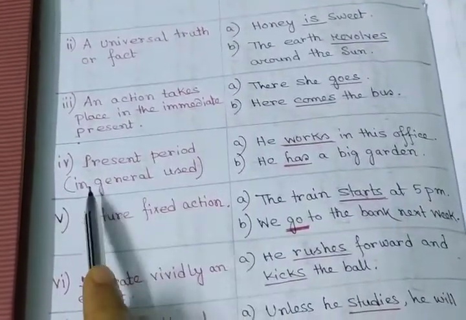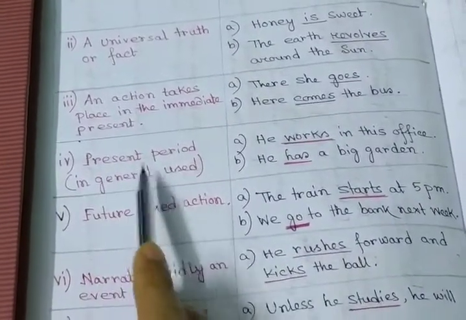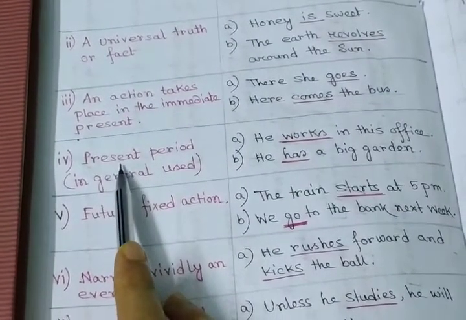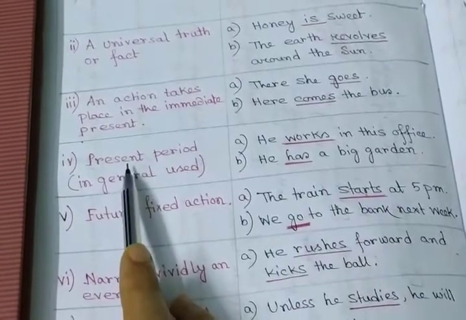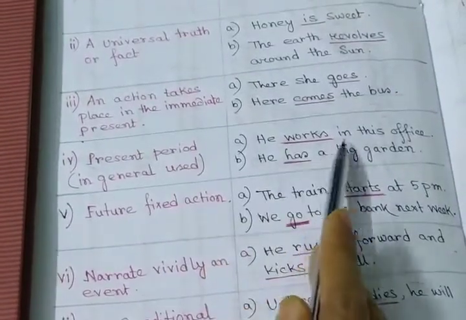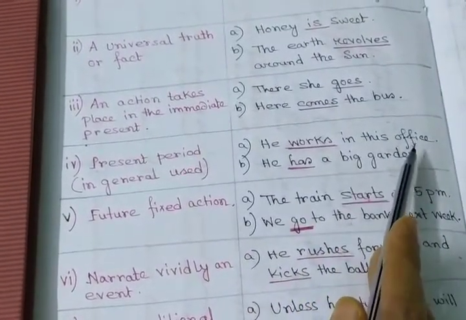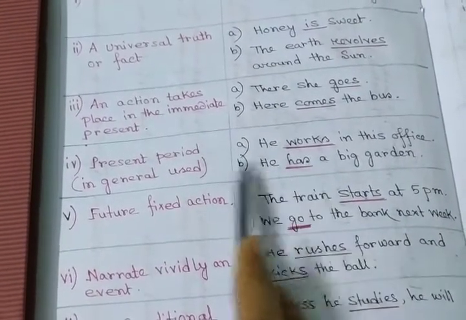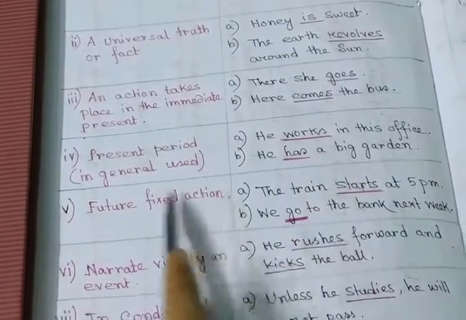Present period in general is also used. It is a general rule. When we express an action that is happening at the present time, for example, he works in this office, he has a big garden. So it expresses a present period.